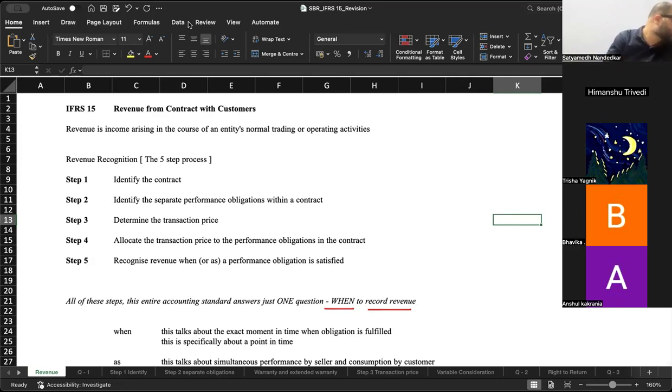But the question is, on that date, when you paid that amount to me, was I allowed or was I eligible to call that amount my revenue? The answer is, it depends upon whether I have completed my responsibility, I have completed my obligation under the contract. So the question is, I took 15,000 from you, but have I fulfilled the promise that I made to you? What was my promise? My promise was to teach SBR. My promise was to share Excel notes. My promise was to give you flowcharts. My promise was to conduct mock.